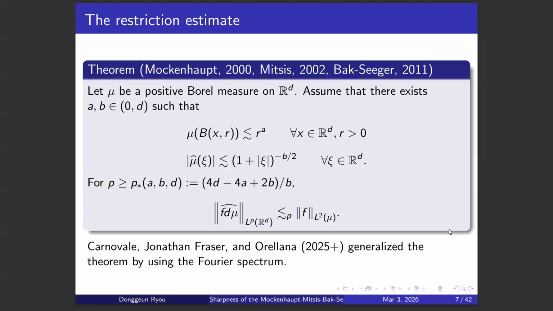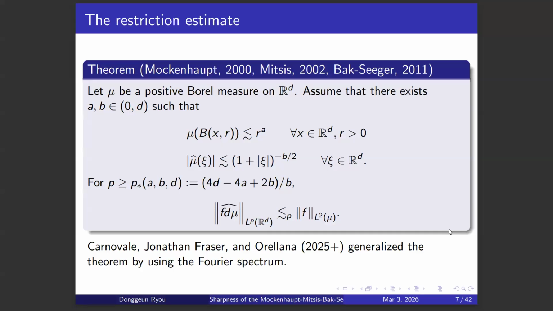So this is a generalization which can be applied to fractal sets. It was independently proved by Mockenhaupt and Mitsis, except for the endpoint. And the endpoint result was later proved by Bak and Seeger. So this can be any general fractal measure in R^d. It doesn't need to be a smooth manifold.